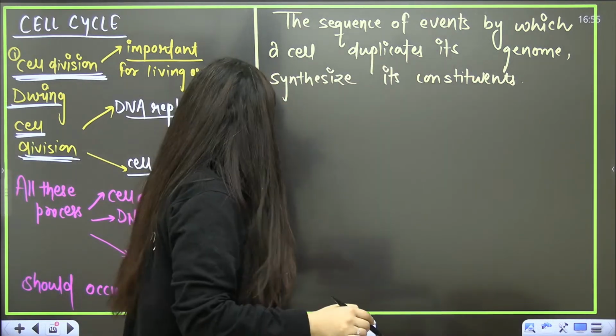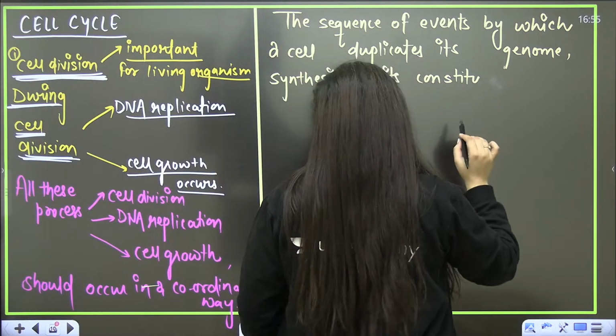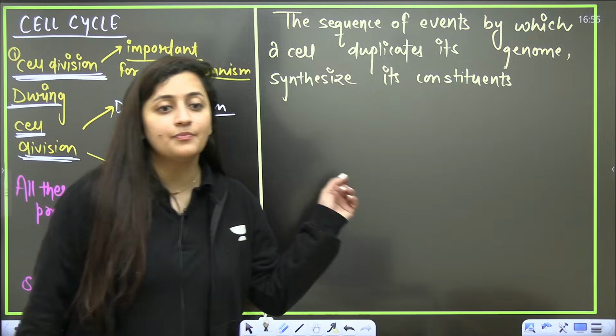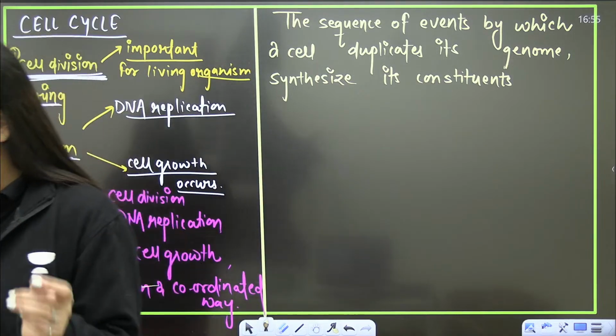One second. This is the proper definition, please write it down, make sure you don't miss any word.